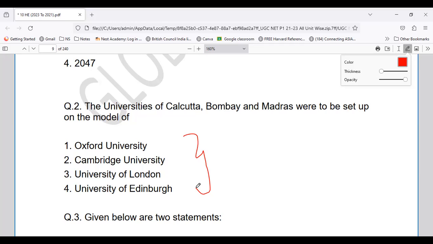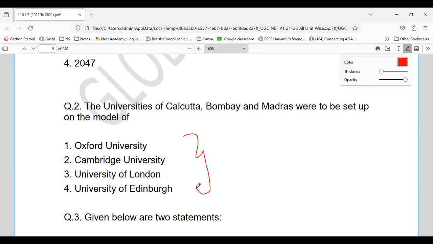So they have listed these three universities, Kolkata, Bombay and Madras, and these are said to be a replica of which of the universities listed below: Oxford, Cambridge, University of London, or University of Edinburgh.